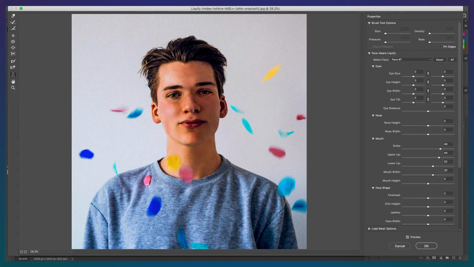And while there's no indicator for it on the actual portrait, you can use the slider on the right to make the mouth height bigger or smaller. And just another reminder, you can always manually grab the mouth or even the nose to move it wherever you want manually.